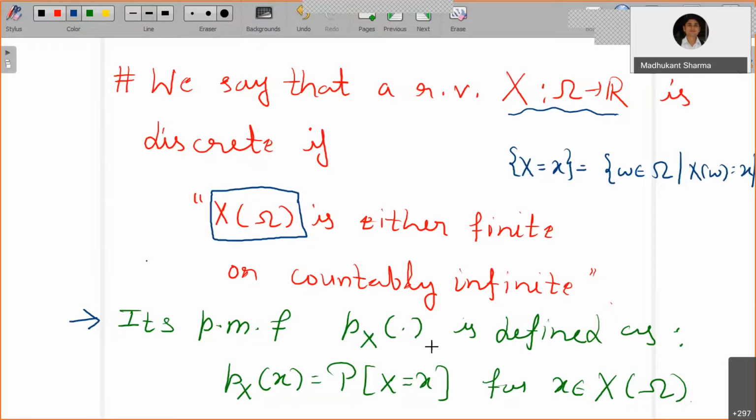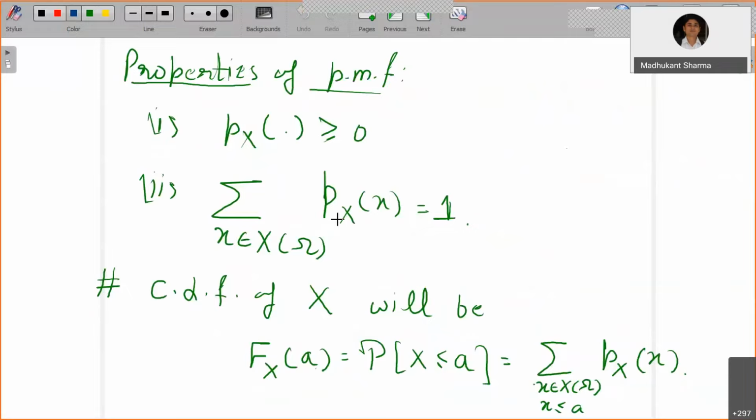The very first property, which you can see from the definition, is that a probability is always a non-negative function. And what more is, if you take the summation over all possible x values, that leads to 1. In the inverse manner, if you are able to identify a function p_X that satisfies both properties on some set, then you can certainly say that it refers to a PMF for some random variable, which is going to be discrete.